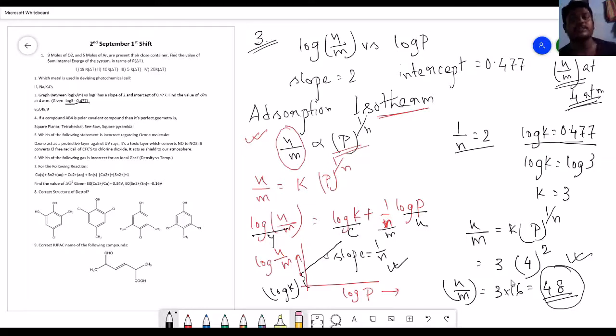So this is question number 3 of the 2nd September morning session JEE Mains paper. It's coming from the physical chemistry part. So three questions are coming from physical chemistry: the first from thermodynamics, the second from atomic structure, that is the photoelectric effect portion, and this one is from the adsorption part. I hope you understand the part. So we go for question number 4.